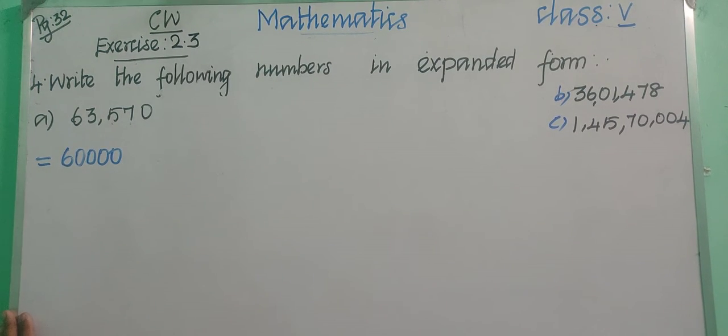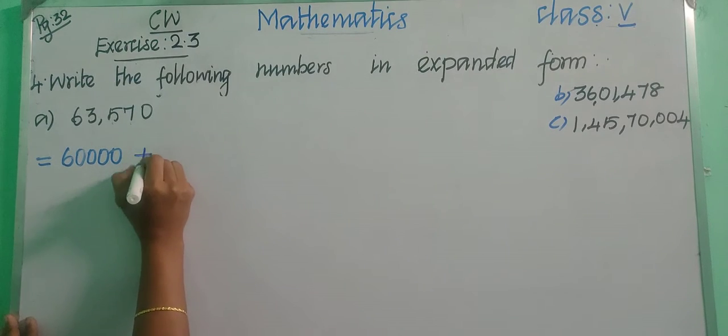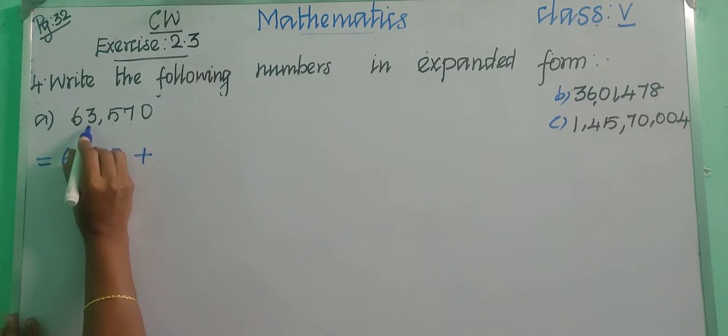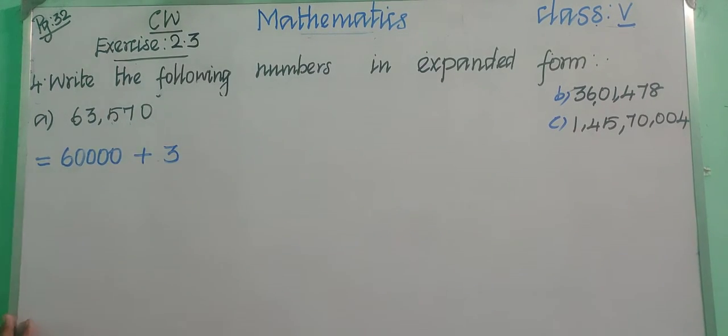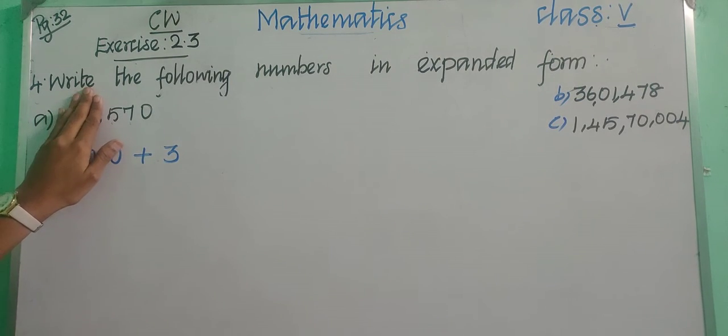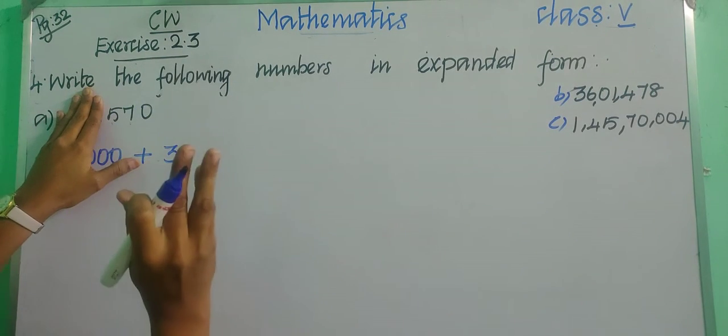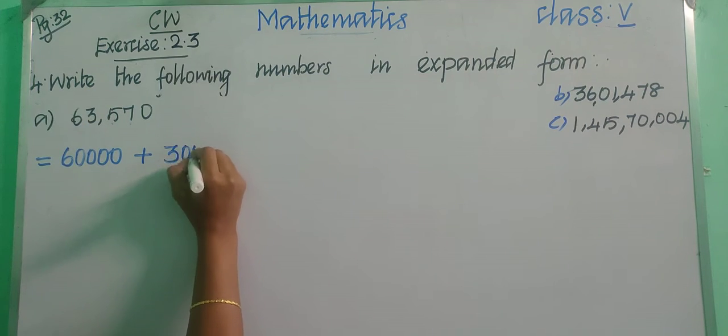Okay, put 4 zeros. And then put plus. And then the next digit is 3, right? So 3. Now just hide up to 3. Now how many digits are we having? 1, 2, 3. 3 digits. Okay, so we need to put 3 zeros.